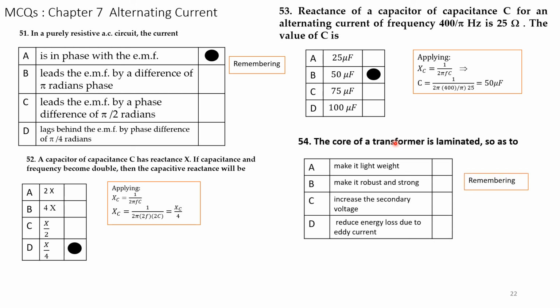Next question. The core of a transformer is laminated so as to, read the question again. The core of a transformer is laminated so as to. That means he is asking the purpose of using laminations in the core of a transformer. Why do you use a laminated core in a transformer? So many options are given, but the correct answer you have to remember is: reduce the energy loss due to eddy current. Option D is the correct answer.